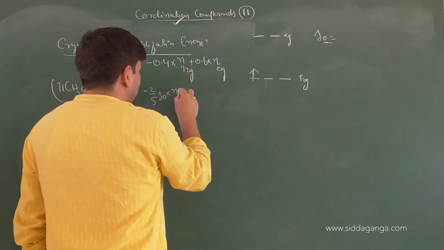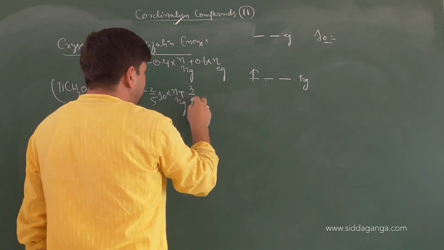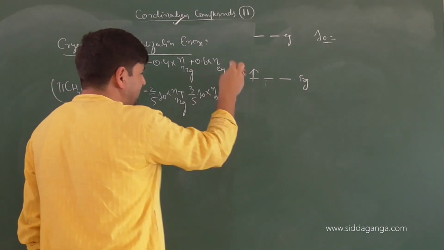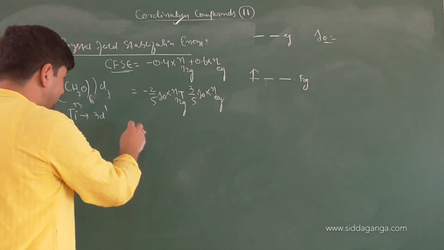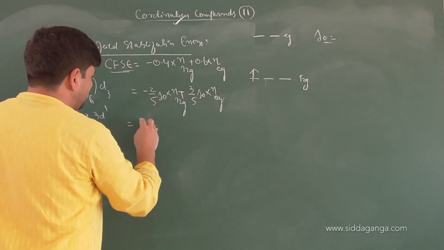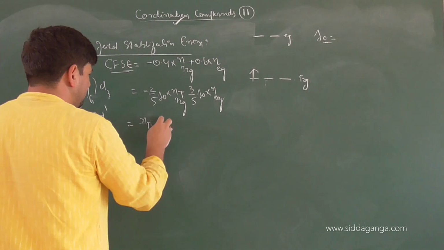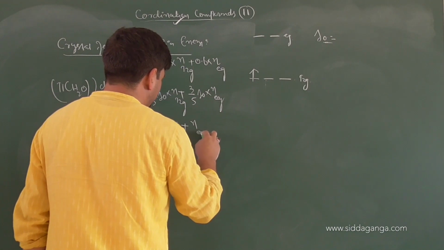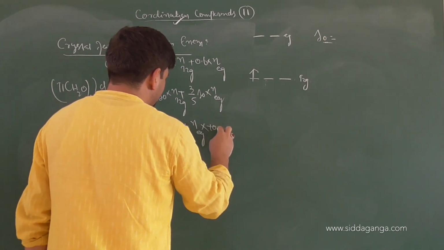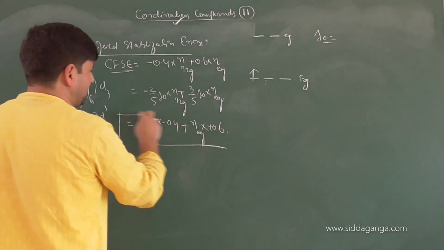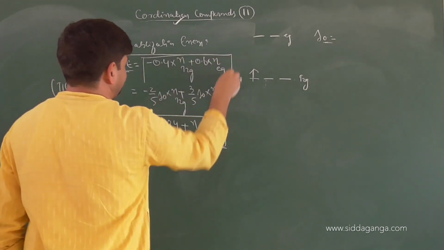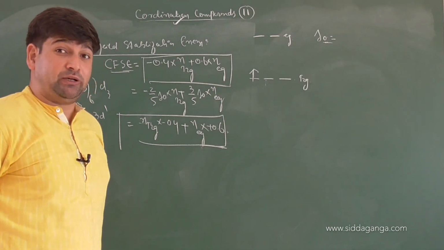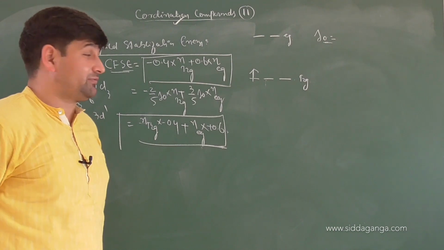Yes, plus it will be 3 by 5 of delta 0 into the number of electrons in the EG set. When you are writing it in short form, you write the number of electrons in the T2G set into minus 0.4, plus the number of electrons in the EG set into plus 0.6, right? So this is how you can calculate crystal field stabilization energy. Keep that in mind. The crystal field splitting energy will be given to you, and of that value you have to find it out.